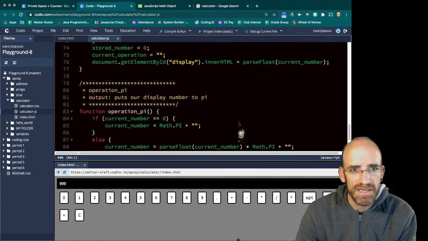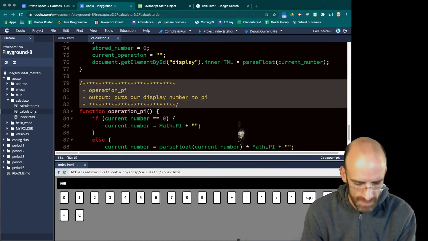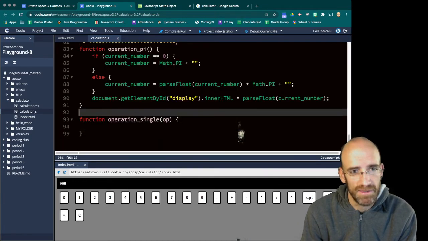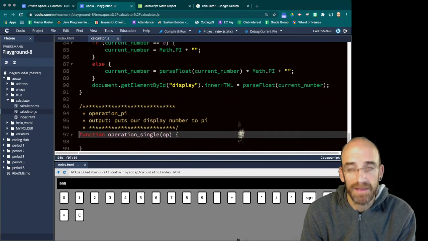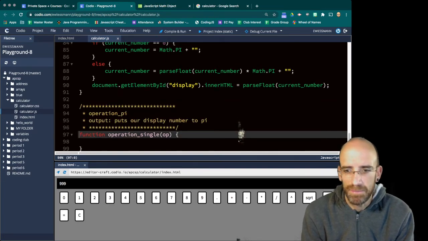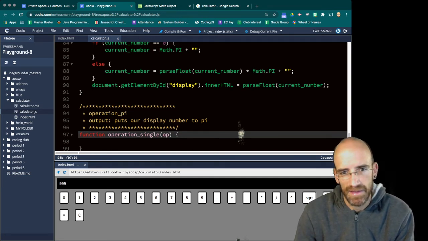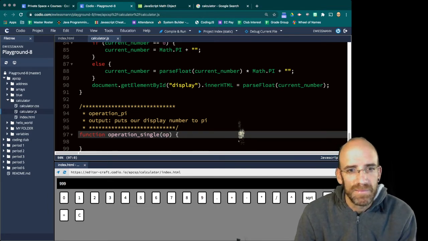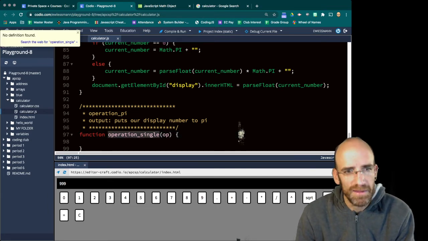And this is going to do a single operation on our display number. It's going to leave the plus in place. It's going to leave the stored number in place. So if we're doing something else, like 6.3 plus 9.9 round, it will round 9.9, and then you can still add the 6.3. So we want to leave a few things alone.